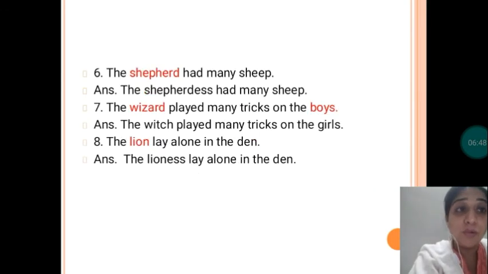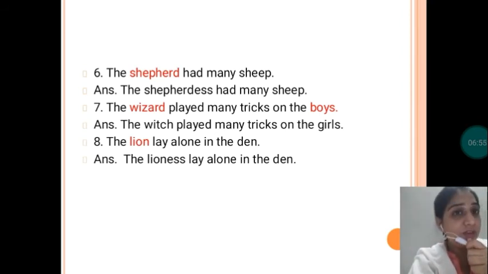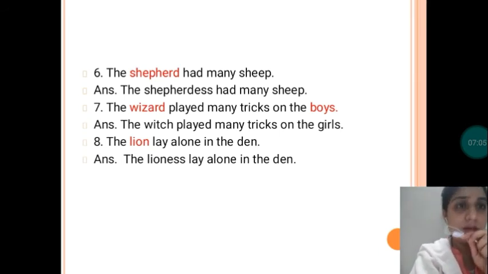We have some more. Sixth one: the shepherd had many sheep. The shepherdess had many sheep. The wizard played many tricks on the boys. Wizard will be witch and boys will be girls. The witch played many tricks on the girls. I hope you're clear with this. Now the eighth one: the lion lay alone in the den. So lion will be lioness. So the lioness lay alone in the den. I hope you're clear with this.